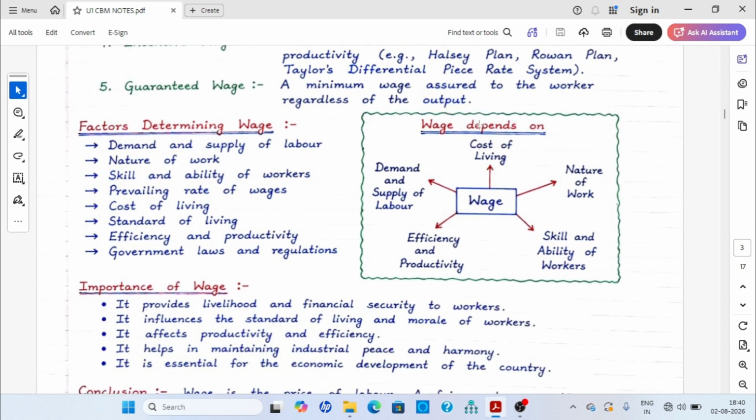Now, what are the factors determining the wage? They are the demand and supply of labor, nature of the work, skill and ability of the workers, prevailing rate of wages, cost of living, standard of living, efficiency and productivity, and government laws and regulations. So in the diagram you can see that wages basically depend on the cost of living, nature of work, skill and ability of the workers, efficiency and productivity, and demand and supply of labor.